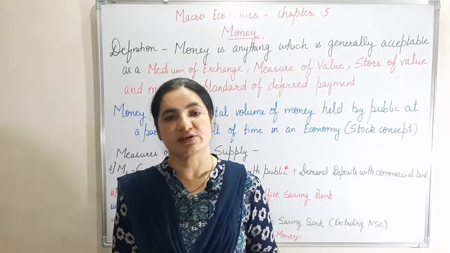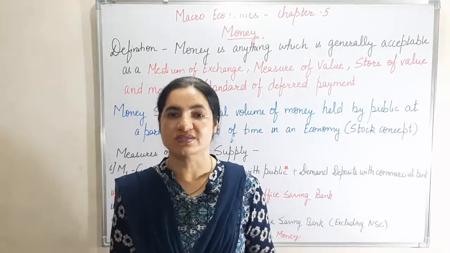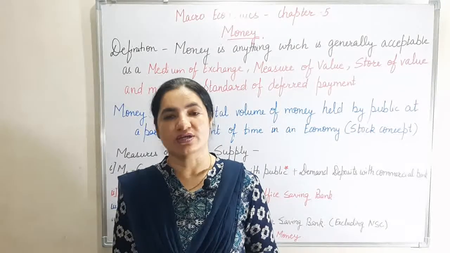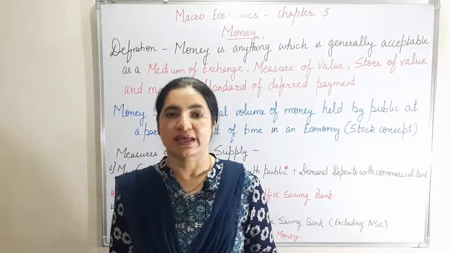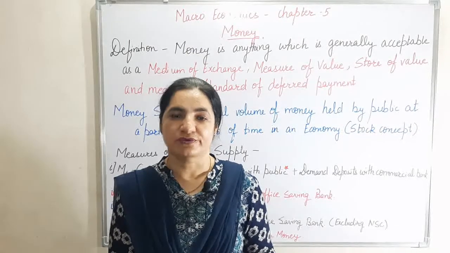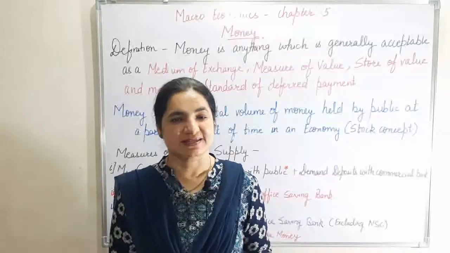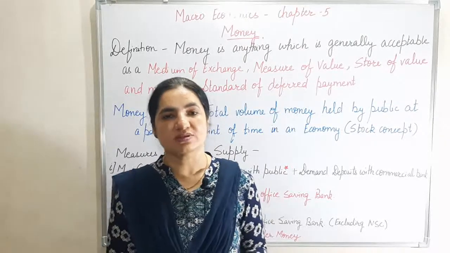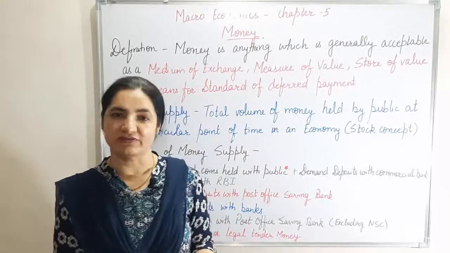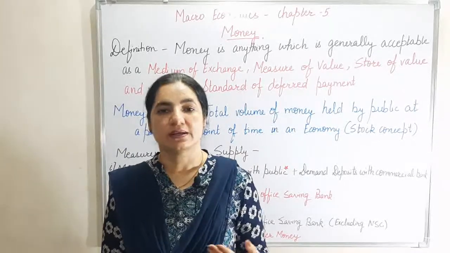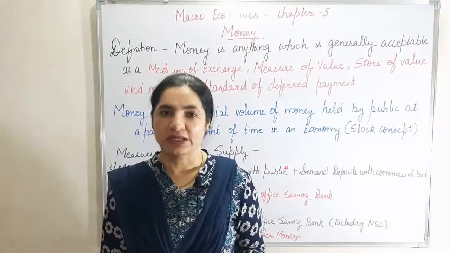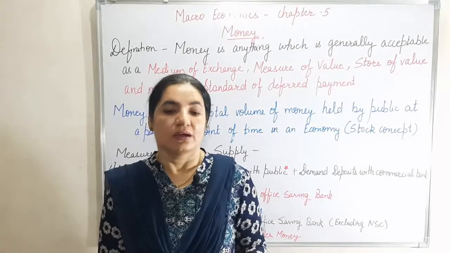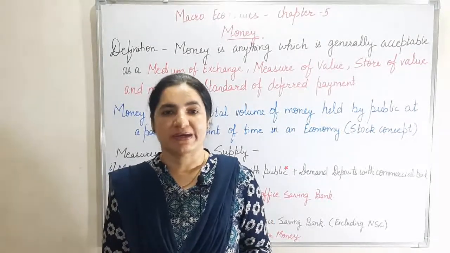Currency and coins held with public are the paper notes and the coins of various denominations. The coins of denominations like 10, 5, 2, 1, etc., as ordered by the government, and paper notes are 2000, 500, then 100, 50, 20, 10, etc., as ordered by the government.